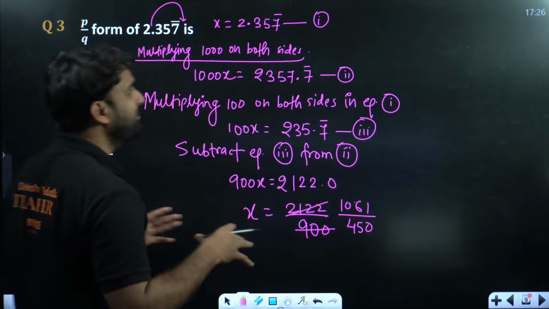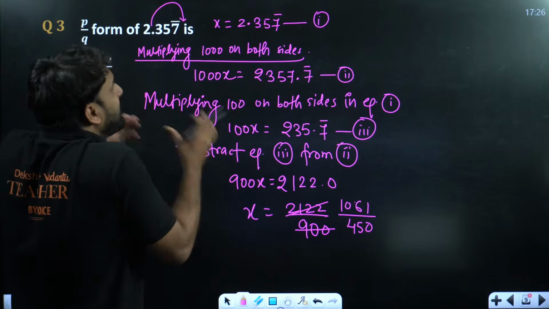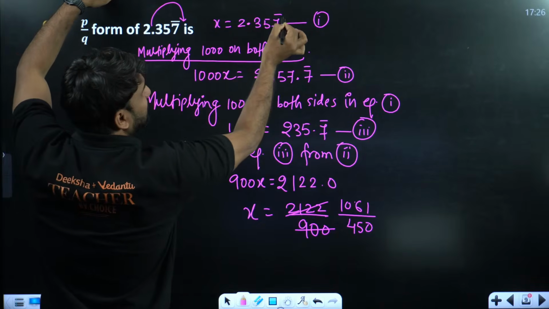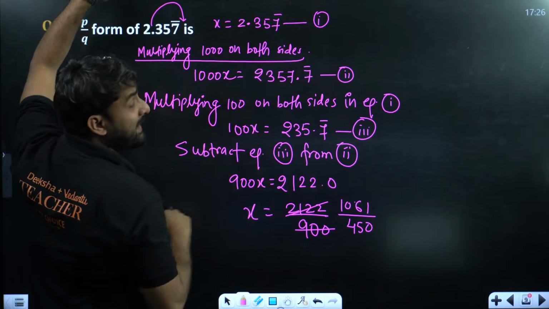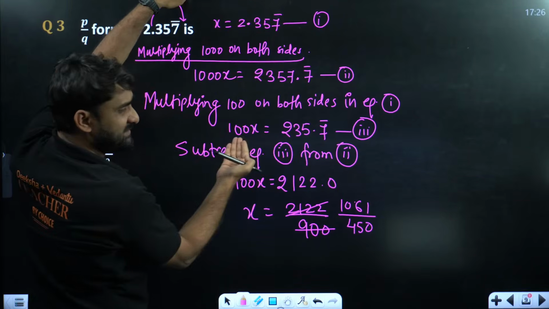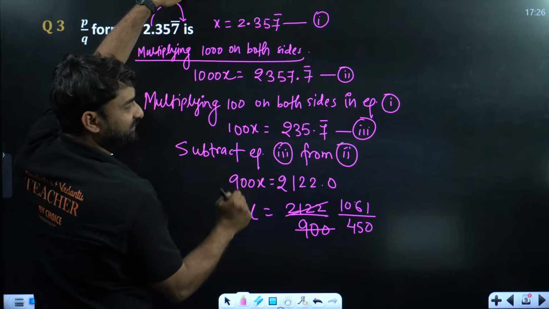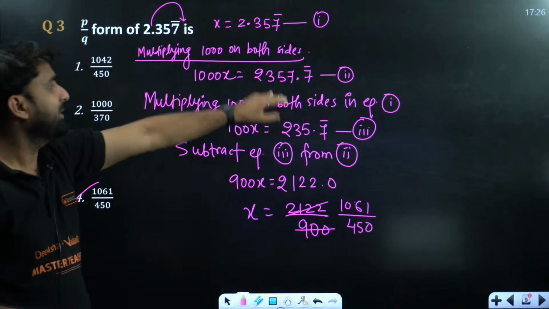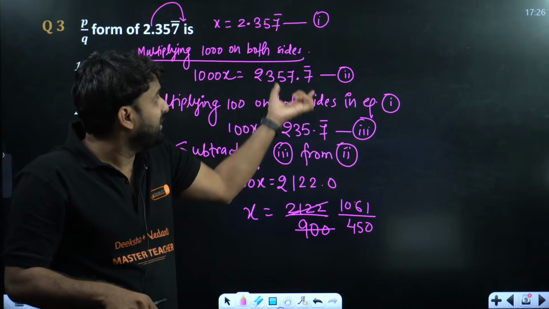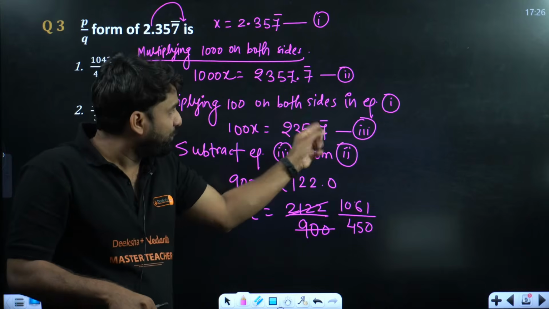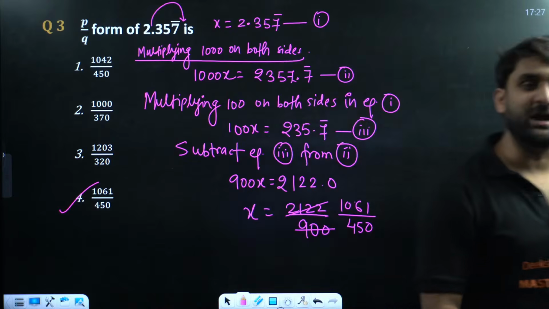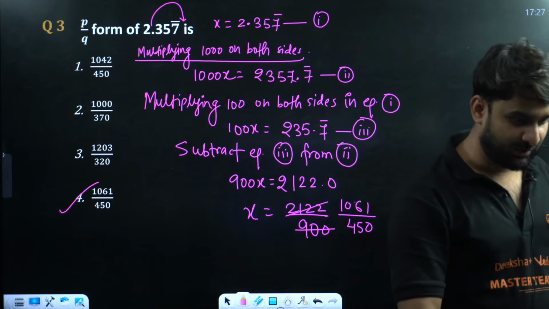So what was the trick here? My dear champion, first I shifted this point beyond 7, so this was the equation, and then multiplied 100 on both sides in this equation. So the scenario was 100x is equal to 235.7 bar. And why have we applied this trick here? So that when we subtract this number from this, after the decimal 7 is there, after the decimal 7 is there, so after subtracting, the point will be 0. 7 minus 7 will be 0. So that was the trick here. I hope this is clear to you all class 9 champions.